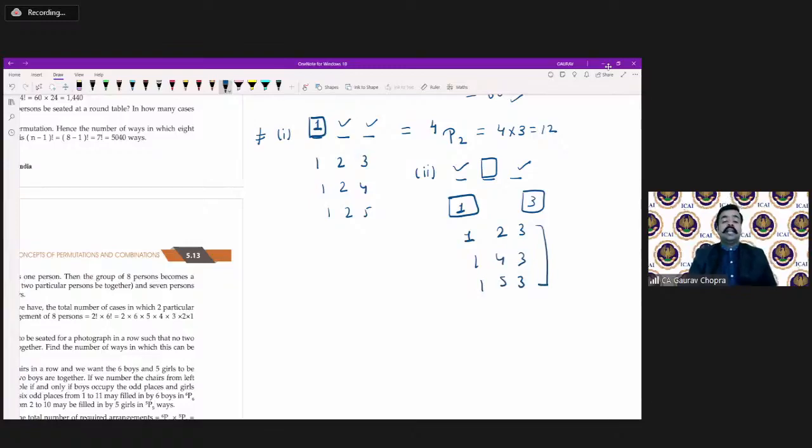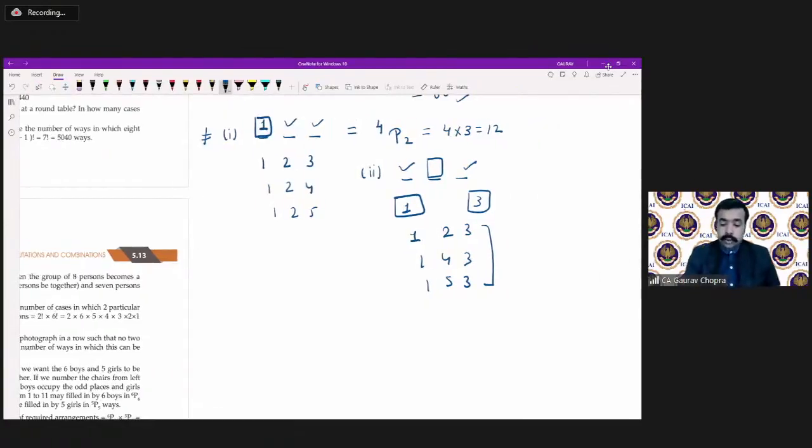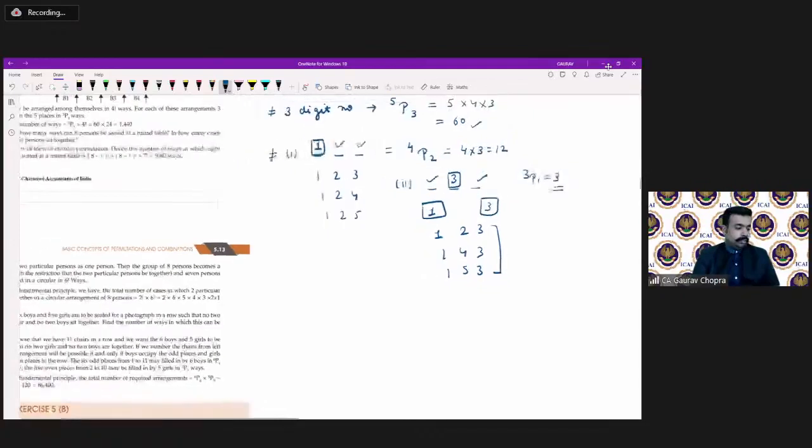Only these 3 are possible permutations, and beyond this there are no other cases, right? So we can arrange 3 digits here. That is why we have 3P1, that is 3 as the answer. Okay.